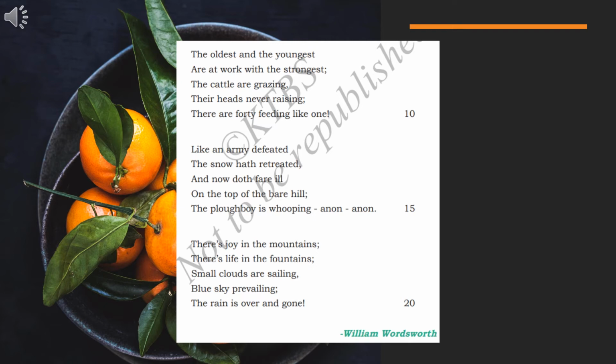So here all the cattle are very happy. Together they are grazing, having their meal, they are happy together. Like how we eat at home, when we are happy. So even here the cattle are very happy. What do you mean by cattle? The cows, the buffaloes and all. Have you seen this in the villages during the spring season?